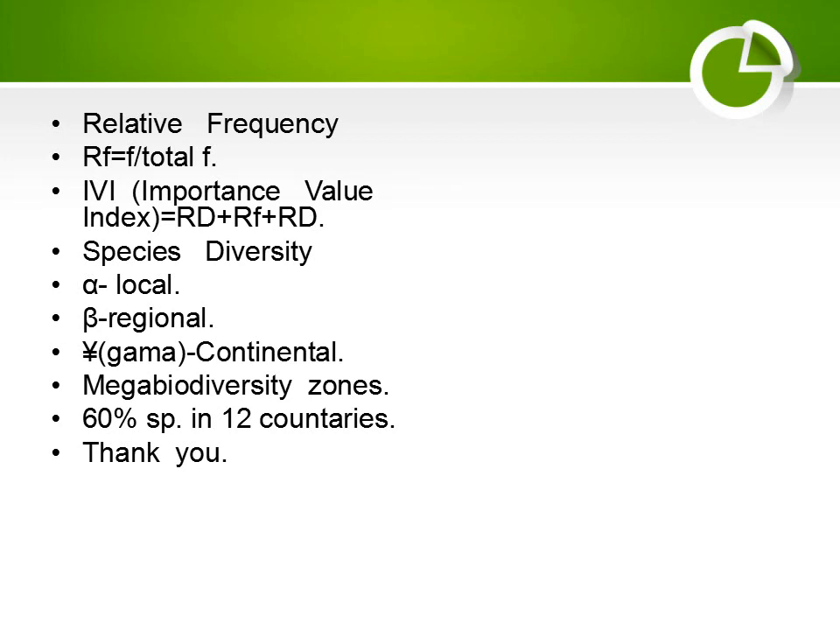Mega biodiversity zones: when 60% or more of species are present in an area, it is known as a mega biodiversity area. 12 countries are considered mega biodiversity areas, and these are Mexico, Colombia, Ecuador, Peru, Brazil, Guyana, Madagascar, Australia, Indonesia, Malaysia, India and China. These are the mega biodiversity zones of the world.